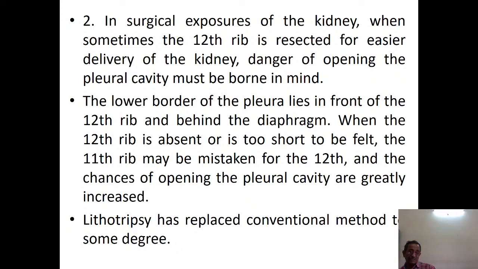When the 12th rib is absent or too short to be felt, the 11th rib may be mistaken for the 12th, and the chance of opening the pleural cavity is greatly increased. So, lithotripsy has replaced the conventional method to some degree.